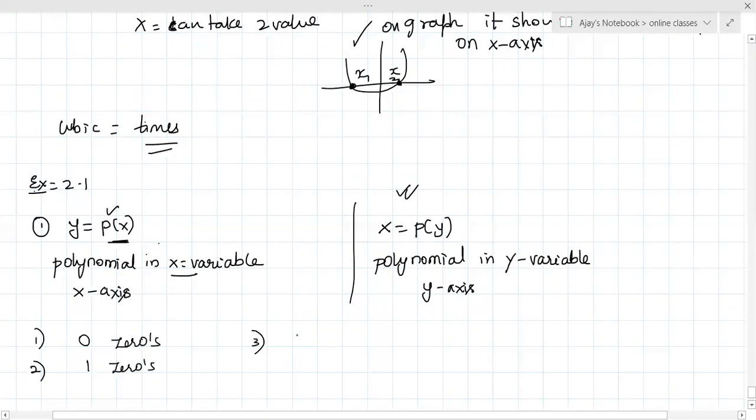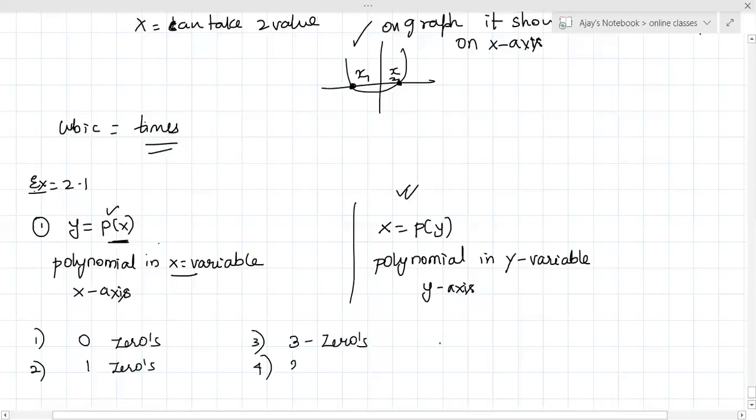Third one. See, check. How many times? 3 times. So how many zeros are there? 3 zeros. Fourth one. 2 times.